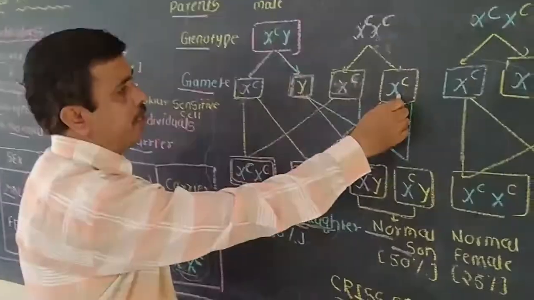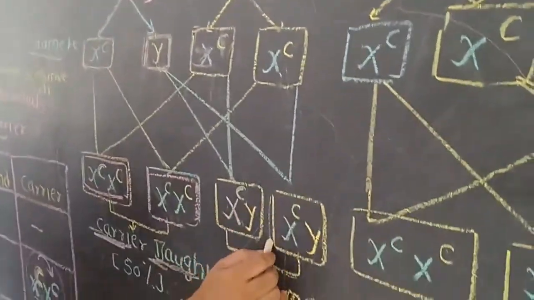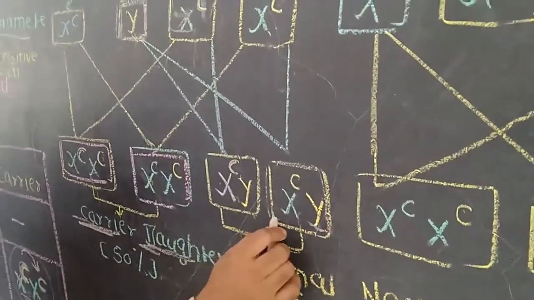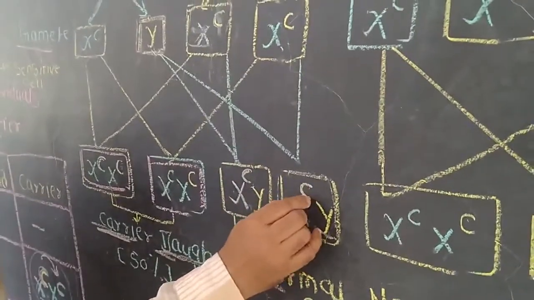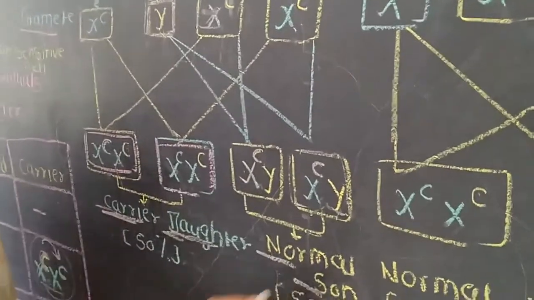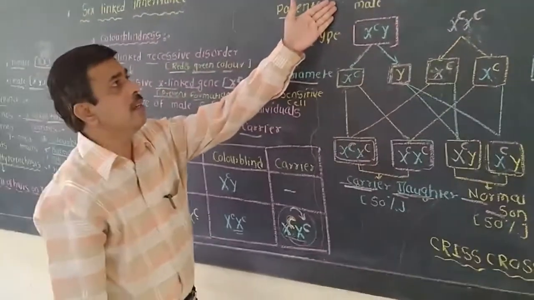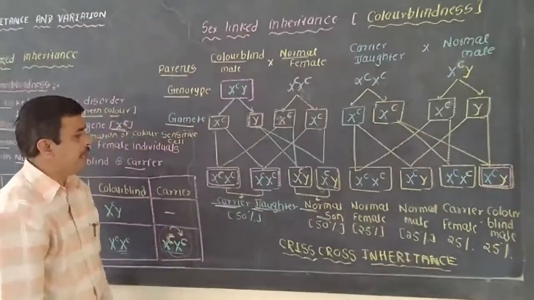Another sperm will fuse with another female gamete, and this offspring will be a son. Due to the presence of the normal vision gene, it produces a normal son.